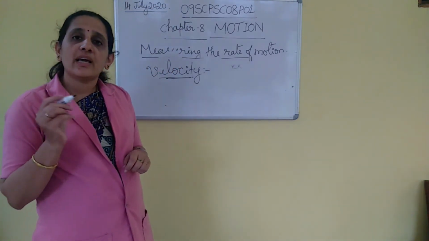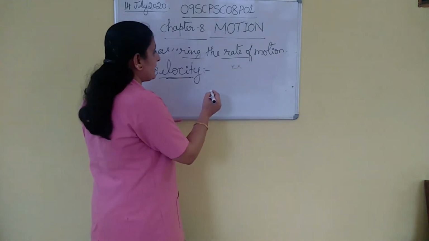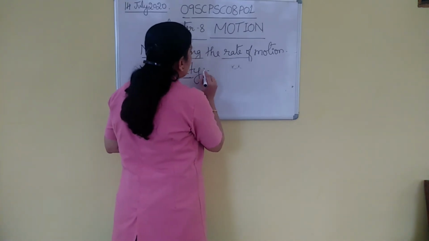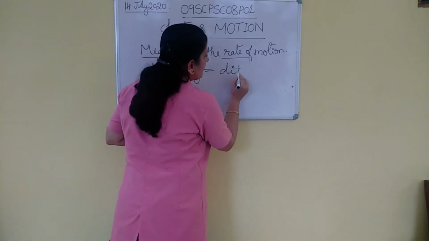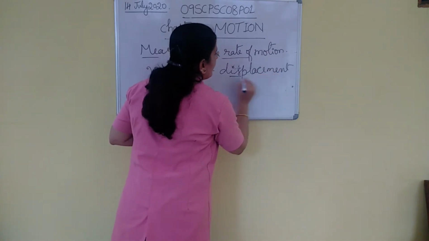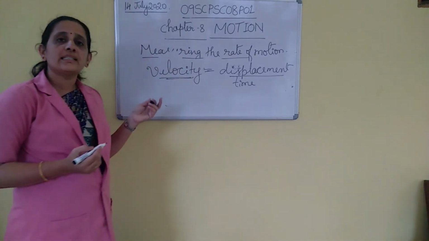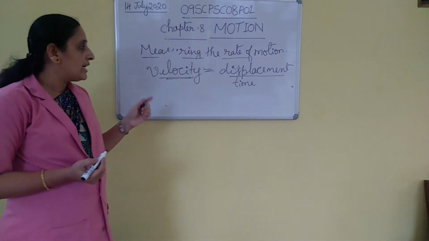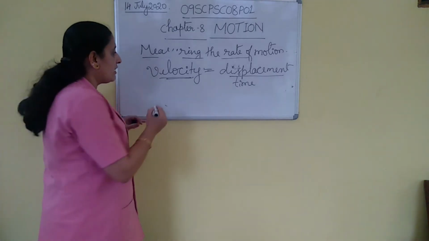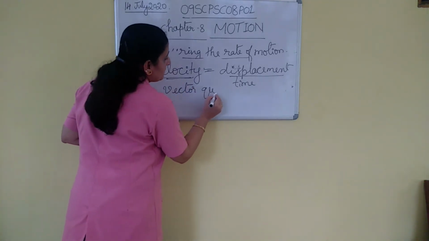If you give direction for the distance, what does it become? It will become displacement. So, velocity is equal to displacement divided by time. So, velocity is a vector quantity because it needs a particular direction.